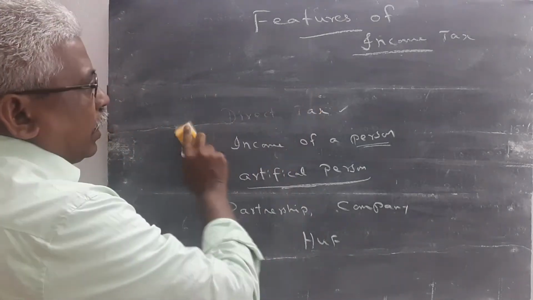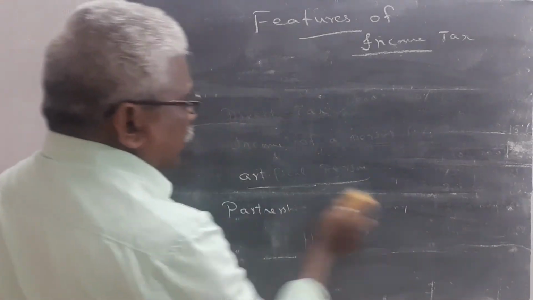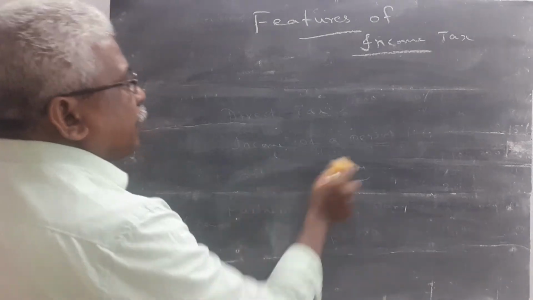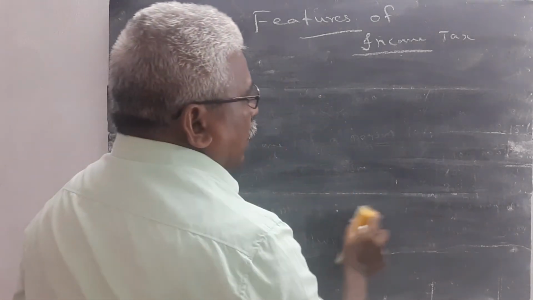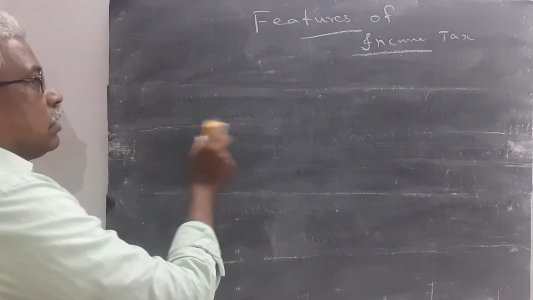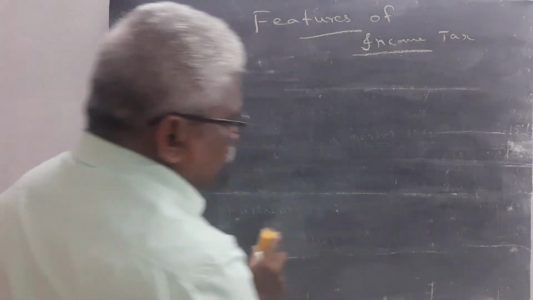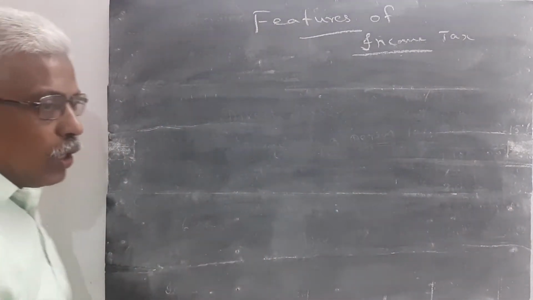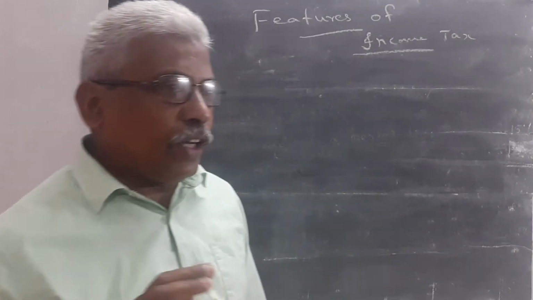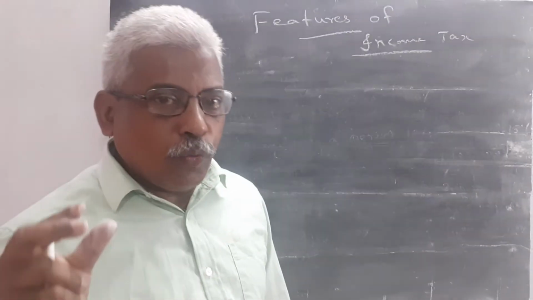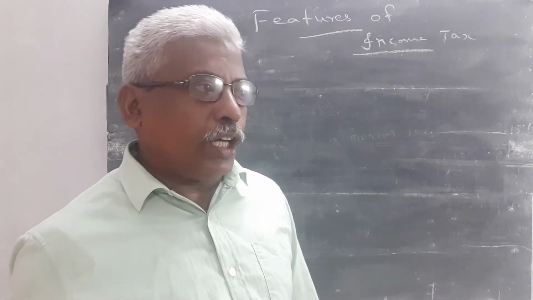Then what are the features we studied here in our textbook? Ten points are given. It is a 5-mark question, so you study 10 points. From the examination point of view, you will answer only 5 points, but you should study the 10 points one by one.